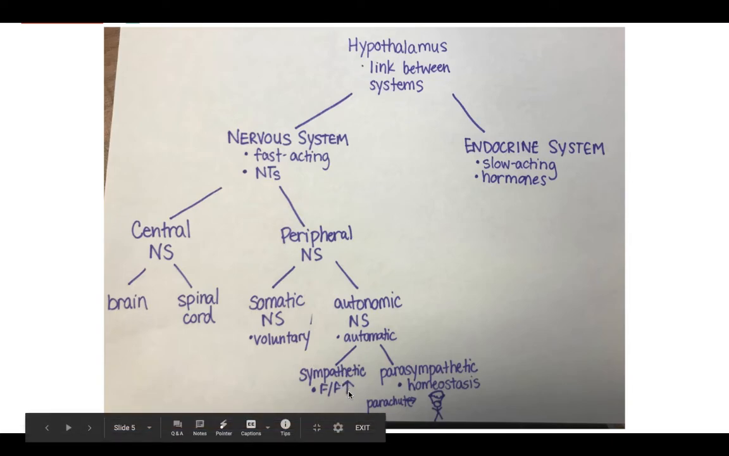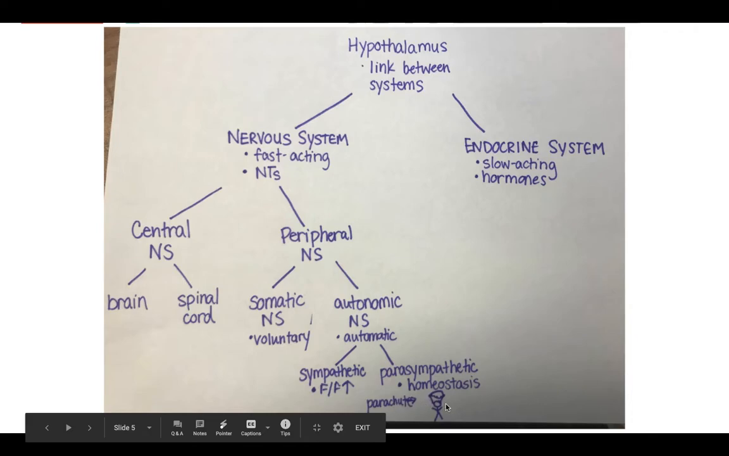So if we go back to this chart, one thing I don't have on here: sympathetic activates the fight-flight response. Parasympathetic brings us back down to homeostasis. So you can really do two things here. You could write under sympathetic, fight, flight, and then under parasympathetic, it's rest and digest. So again, sympathetic, fight, flight; parasympathetic is rest and digest.